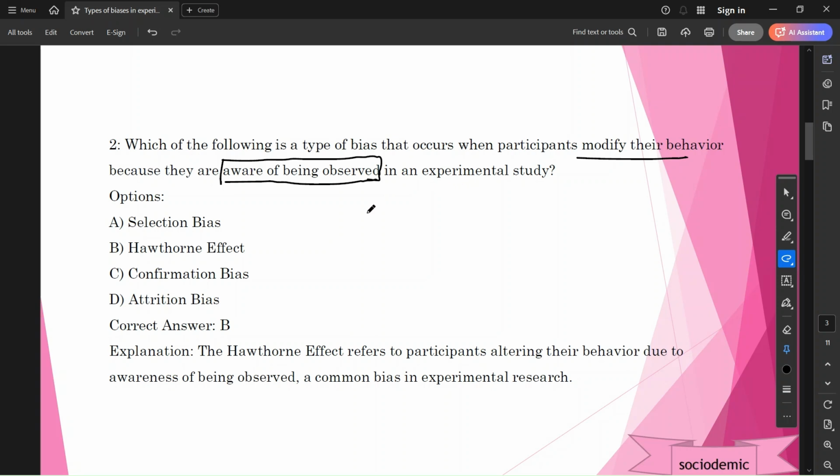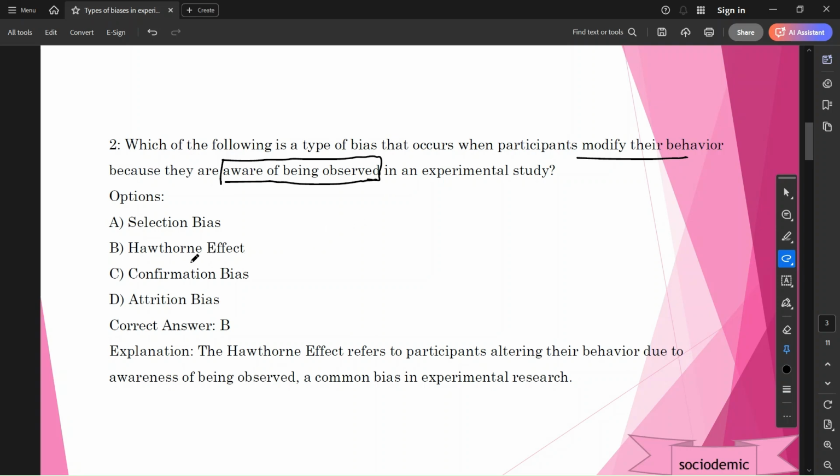Friends, any person may change their behavior, change their attitude, on being aware of being observed. See, when they are alone they may behave differently than when they are in a group. So somebody is observing, and behavior may change.